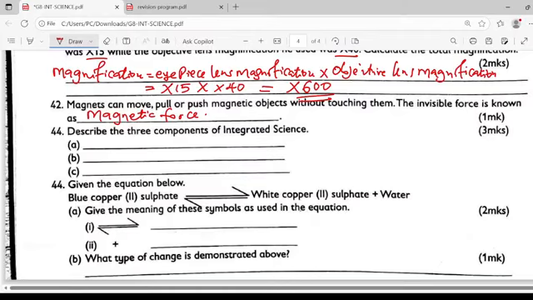Describe three components of integrated science. The first component is biology, the study of living organisms. Then you have chemistry.